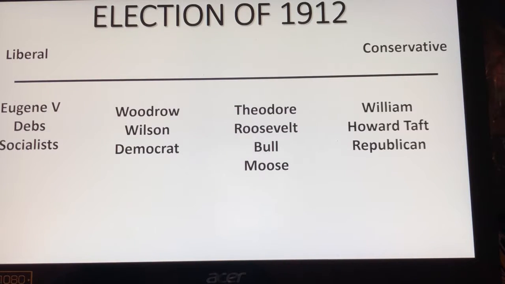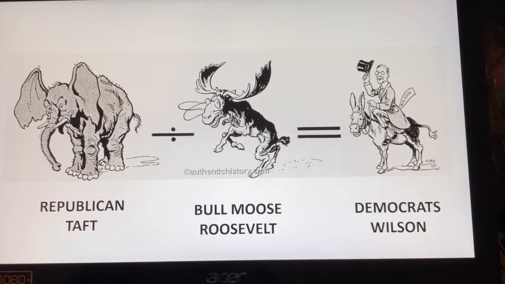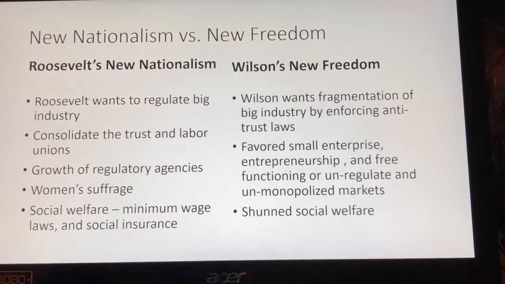This is going to split the Republican Party in half, which basically sets up why Woodrow Wilson wins. You should have seen this political cartoon in your book. It has the Republican Taft with the elephant, that's the symbol of the GOP, the Grand Old Party. And then we have Roosevelt right there. We see him as a bull moose with his spectacles. And the division of those two leads to Wilson being able to win the election.